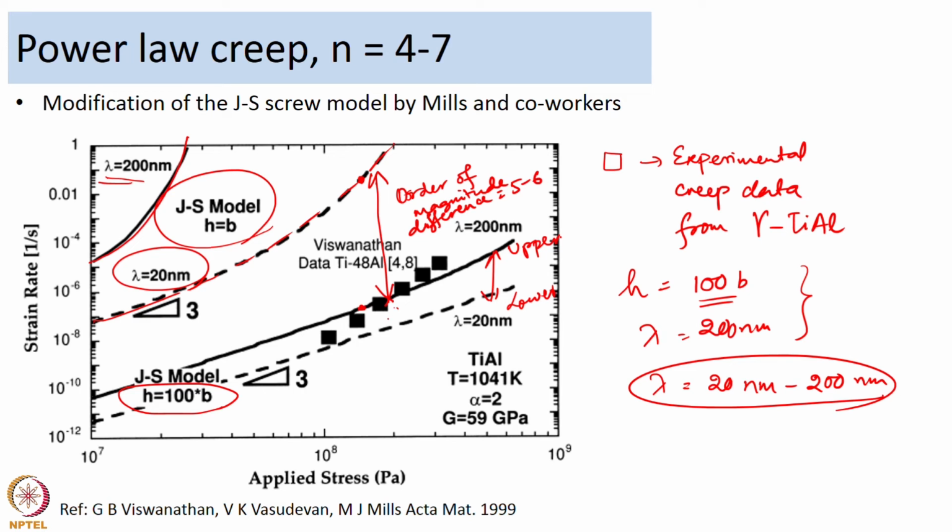So, what they realized is the equation that Barrett and Nix came up with would not work unless it was modified, and the modification they proposed in this particular paper was that the jog height can be several times higher than a single Burgers vector. So, for a jog height of around 100 times the Burgers vector, the data was being explained well by the jogged screw model. So, that was the modification they came out with, and subsequently, in support of this observation that the jog height is 100 times the Burgers vector,